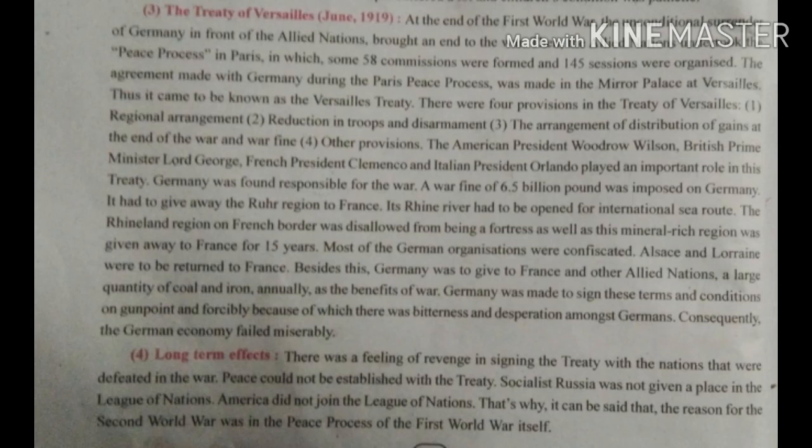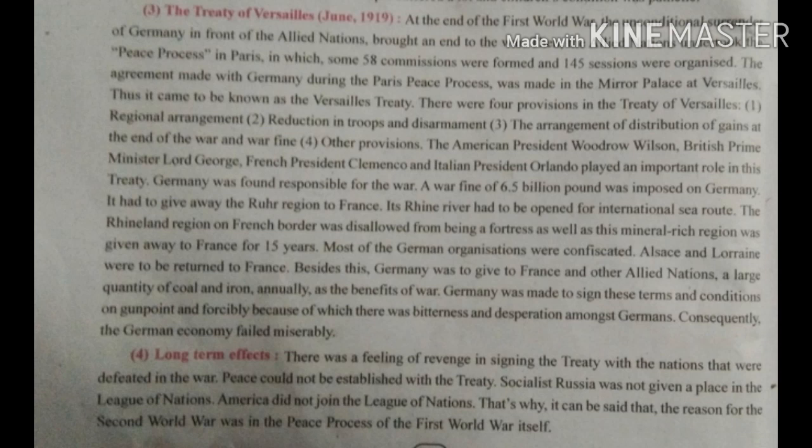The Allied nations undertook the peace process in Paris, in which 58 commissions were formed and 145 sessions were organized.